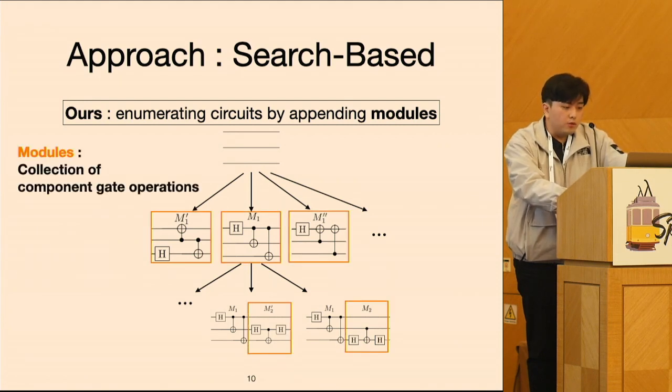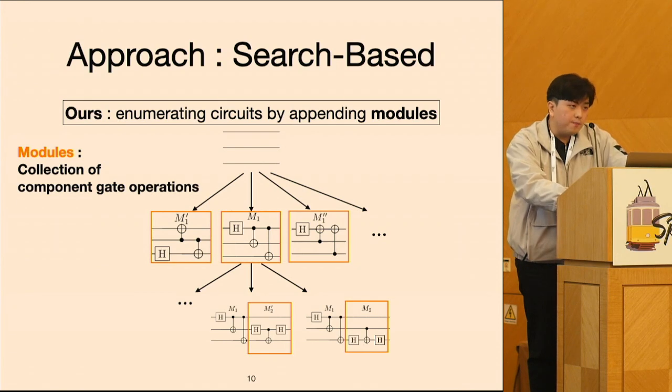Instead of enumeration by single gate operations, we conduct the enumeration by appending modules. Here, modules are a simple concept. We mean a collection of component gate operations. For example, in this diagram, each orange boxed sub-circuit represents a module. By this modular approach, we take a big step in each stage of synthesis and expect to reach the solution circuit in fewer steps.